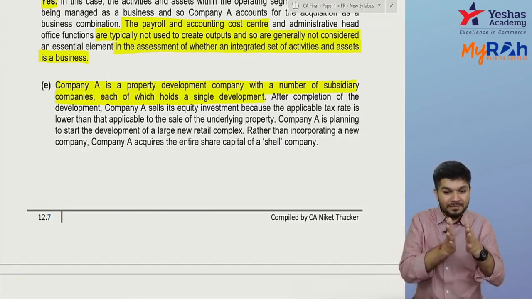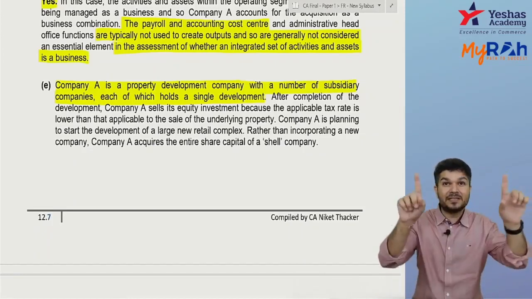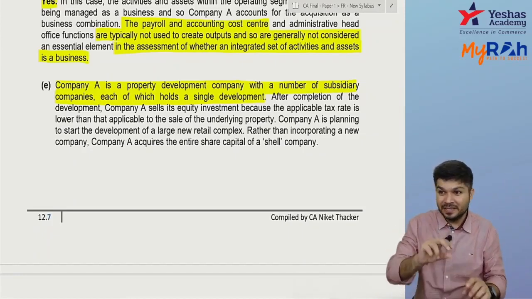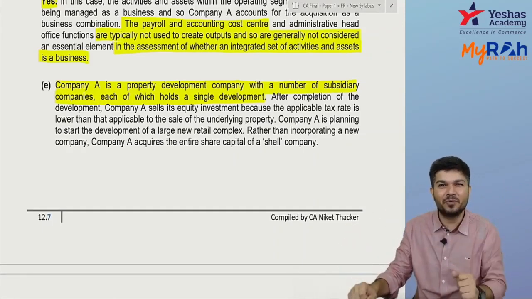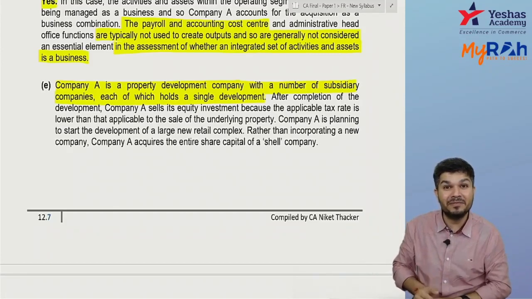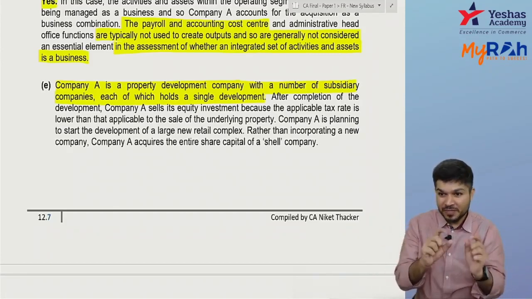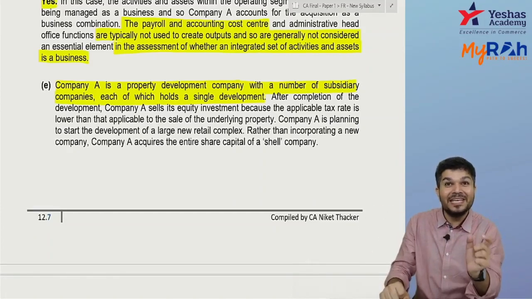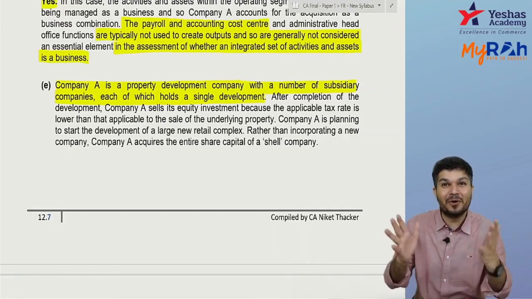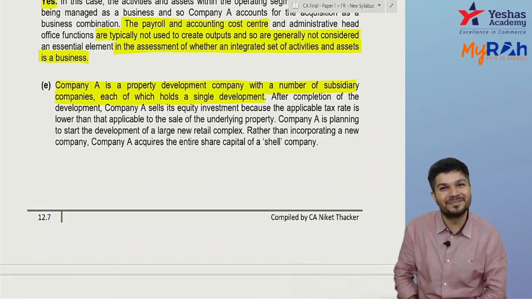There's a property being constructed in a separate company altogether, and then rather than selling the property, we sell the equity interest in the company. It is more beneficial in tax. No stamp duty comes up. If you sell a property, stamp duty will be there. But if you're selling equity shares of a company, property tax will not be there.